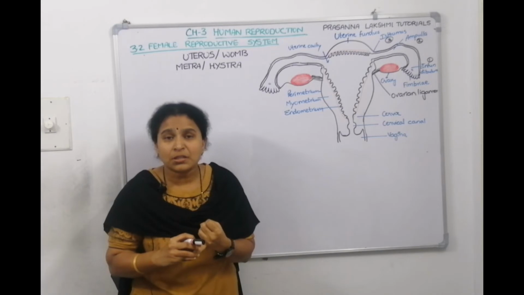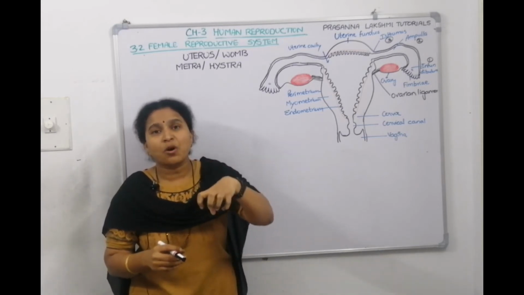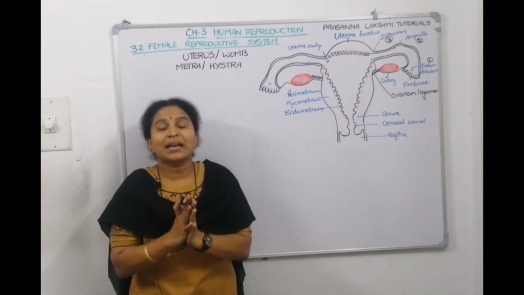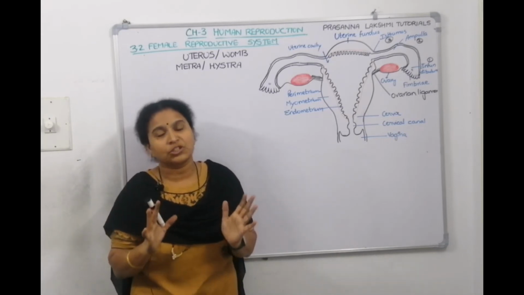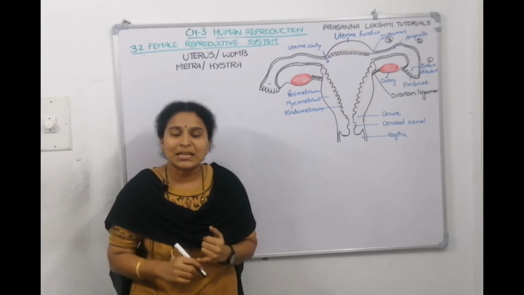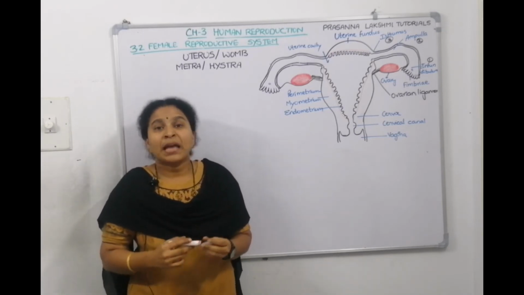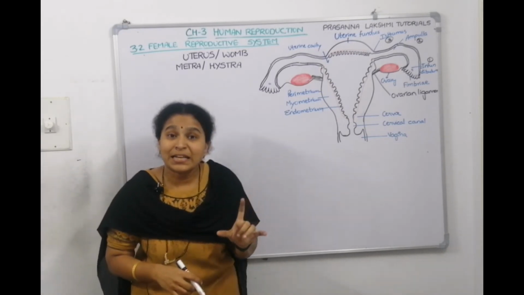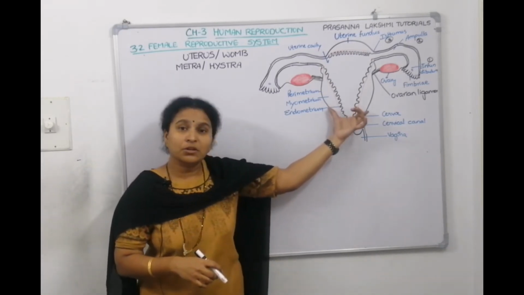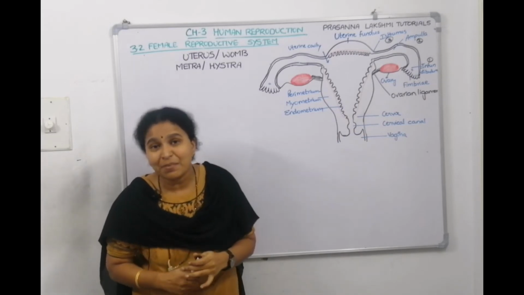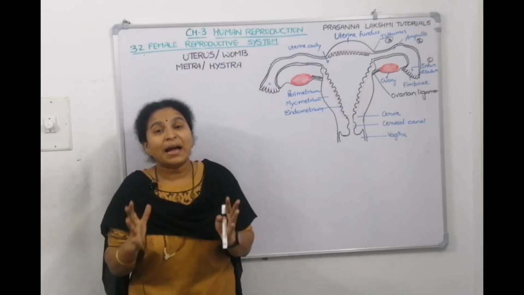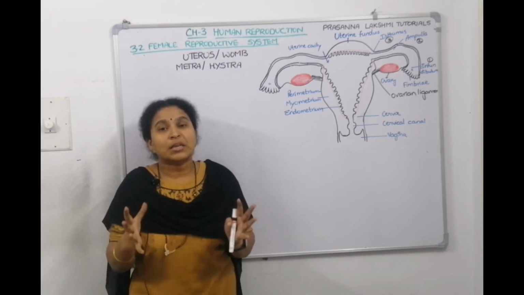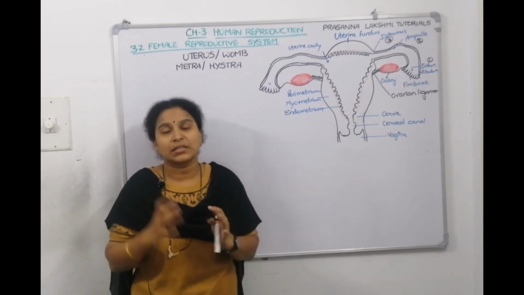And the mouth of the uterus is called cervix. It will be very small if the woman is not pregnant, but it is distensible. It can expand nicely during the growth of the child during pregnancy. So it's a distensible sac-like structure. And what is the length of the uterus? 7.5 centimeters long. What is the width of the uterus under normal conditions? 5 centimeters wide. It can expand 100 times to its length and 100 times to its width for supporting the amniotic fluid and the fetus inside.